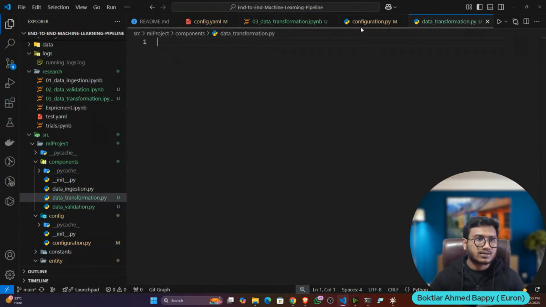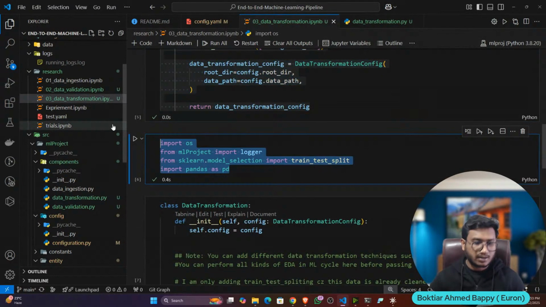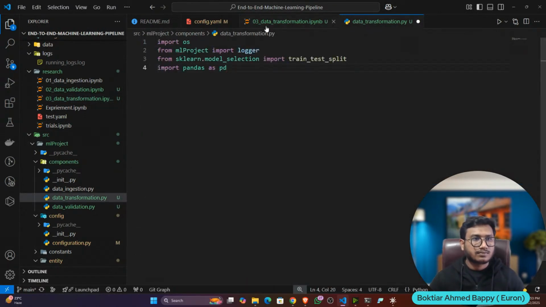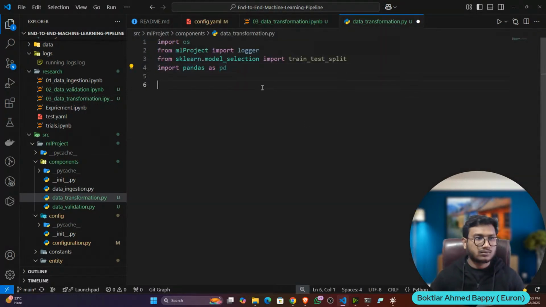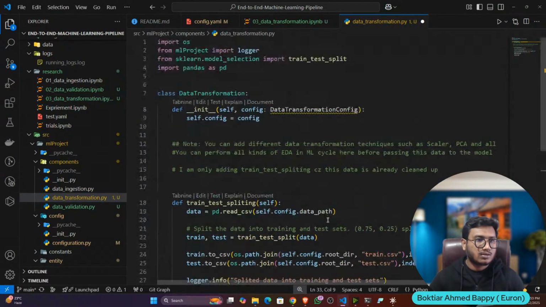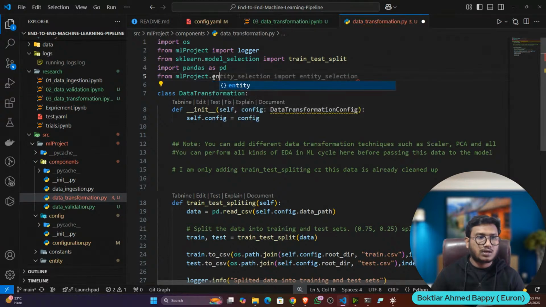Now inside that, let's write the component. Okay, so now let's import this data transformation config. So from ml project dot entity config entity, import this transformation.